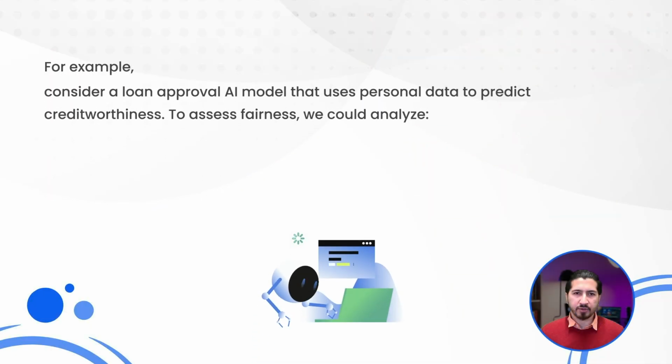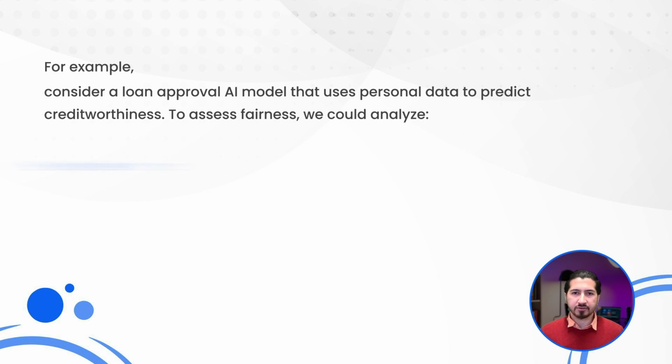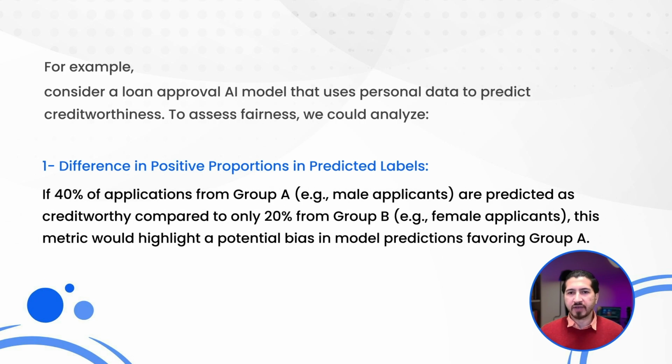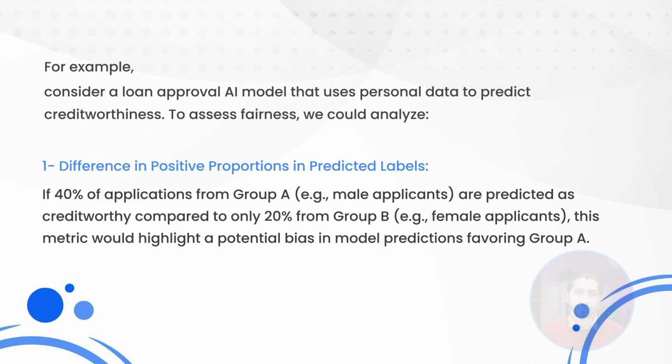indicators. For example, consider a loan approval AI model that uses personal data to predict creditworthiness. To assess fairness, we could analyze 1. Difference in positive proportions in predicted labels. If 40% of applicants from Group A, for example, male applicants, are predicted as creditworthy compared to only 20% from Group B, in this example, female applicants, this metric would highlight a potential bias in model predictions favoring Group A.